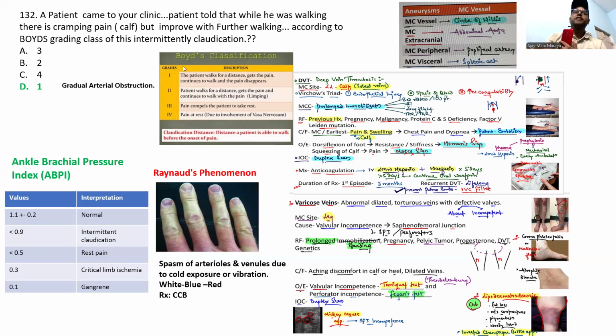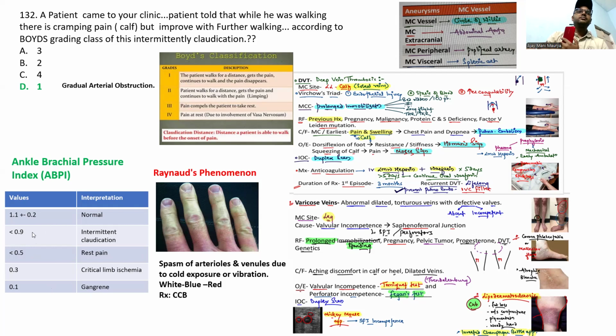This is grade one. The patient walks for a distance, gets pain, and continues to walk, and the pain disappears. Patient walks for a distance, gets the pain, and then continues to walk with the pain. This is grade two. Remember these types of grades, and also please remember the ankle brachial pressure index, guys. The values we have to remember. Normal is 1.1 to 1.2. If it is 0.5, it means rest pain.